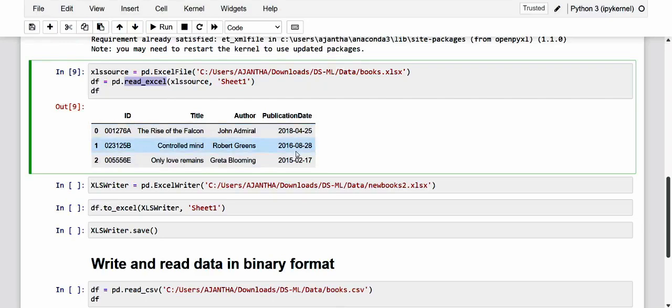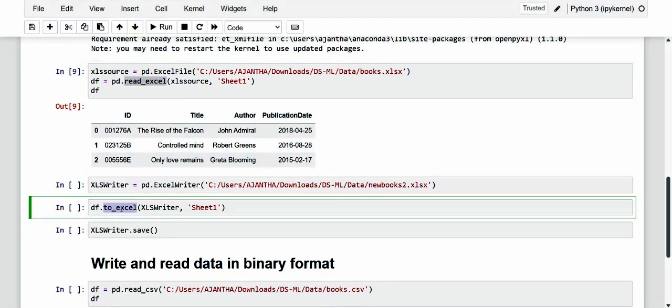And similarly, the opposite operation is performed when, having a data frame available on which we have performed some processing, we want to save it in the form of a spreadsheet in an Excel file. Okay, for this we use toExcel.